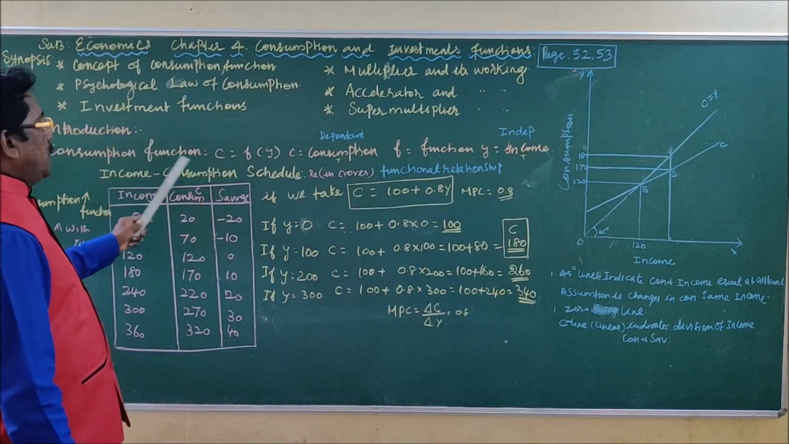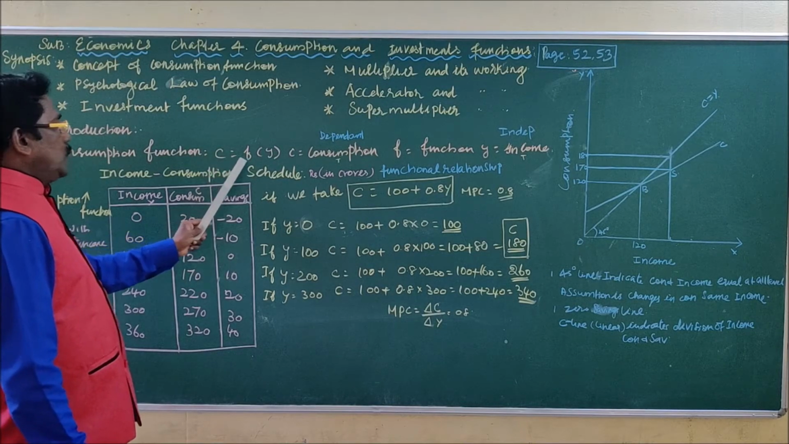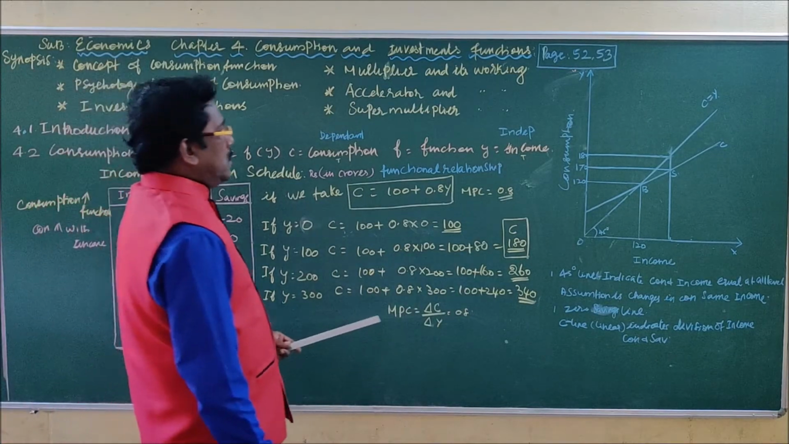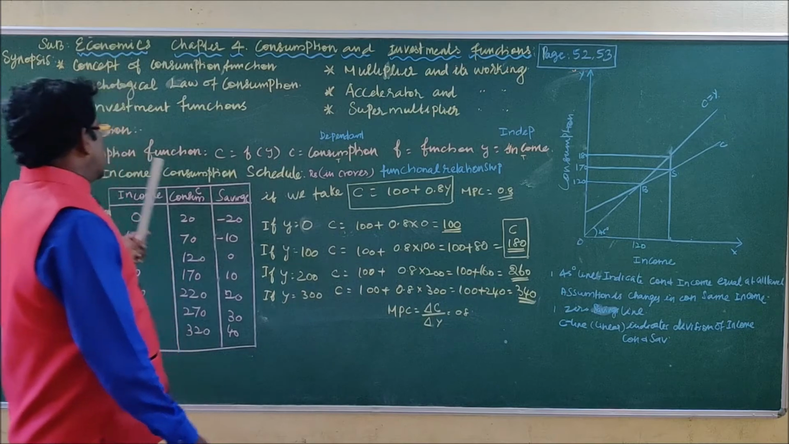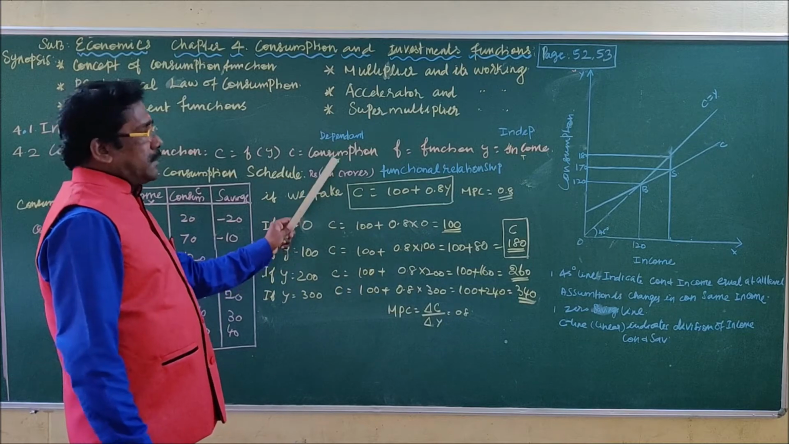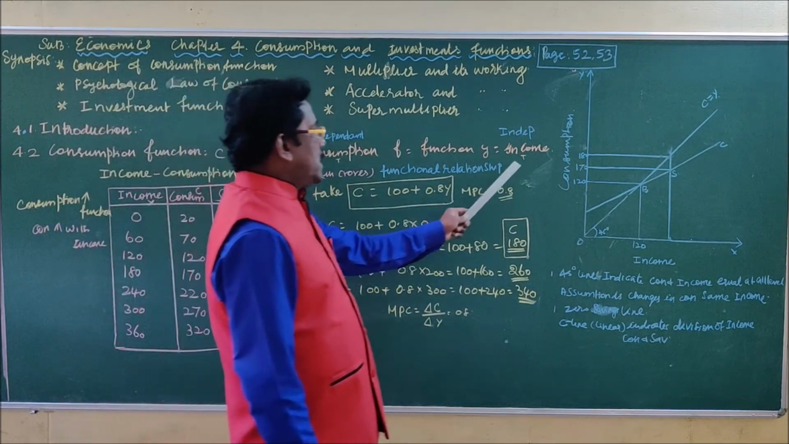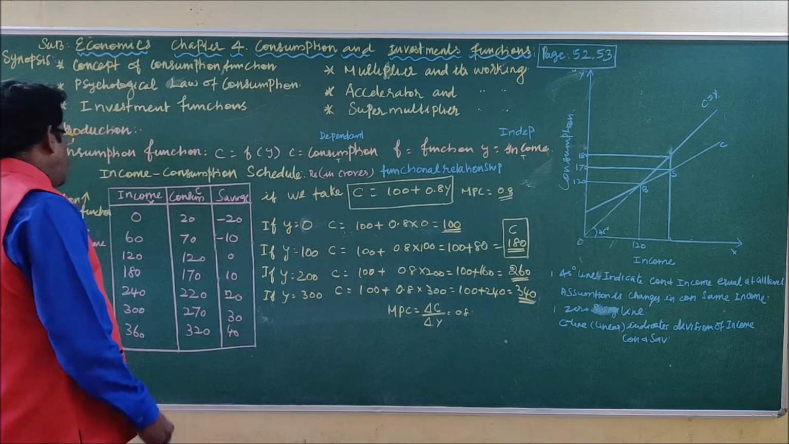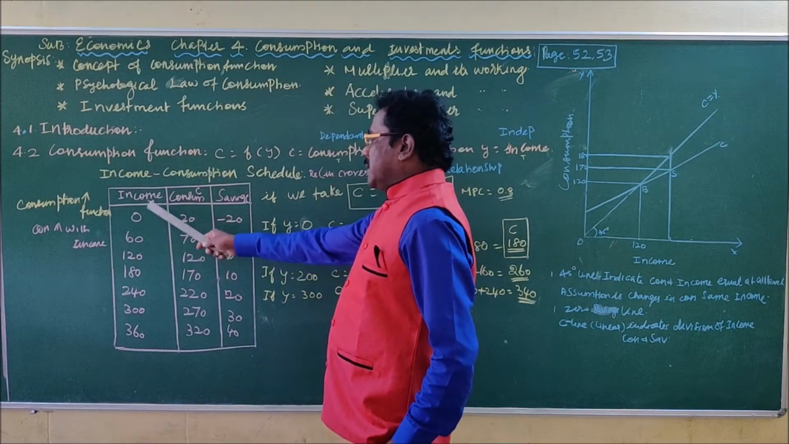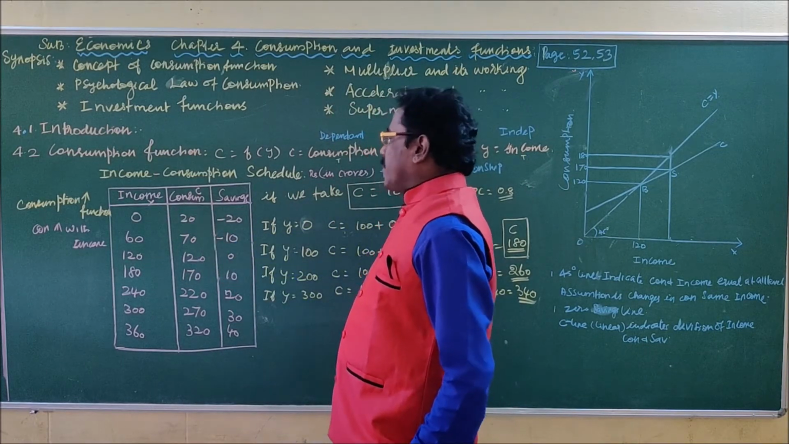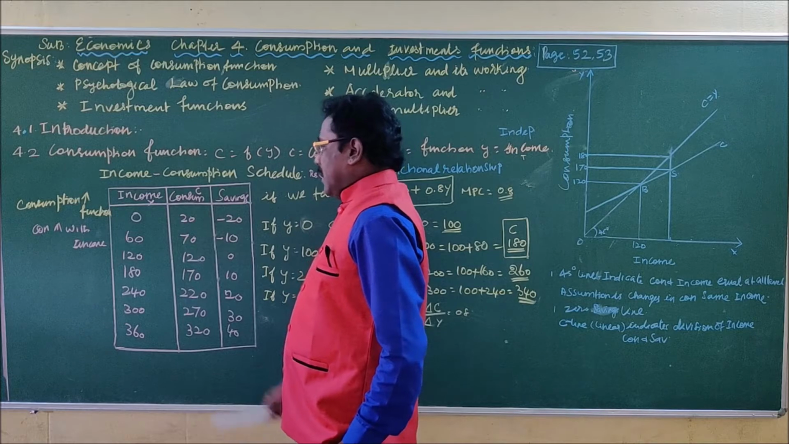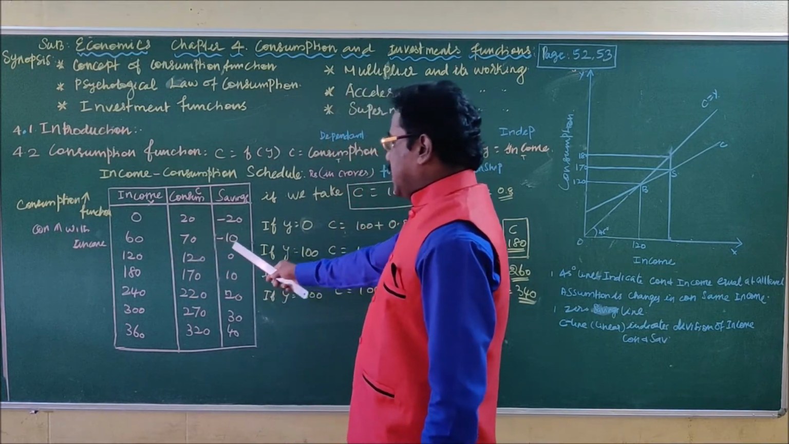The consumption function may be written like this: C equal to f(Y). C is the consumption, f is the function, and Y refers to the income of the consumer. So the consumption function is the relationship between consumption and income. Here is a schedule showing the relationship between income and consumption. When income is 0, the consumption is 20, amount in rupees, and savings is minus 20. Income 60, but the consumption level is 70, saving is minus 10.